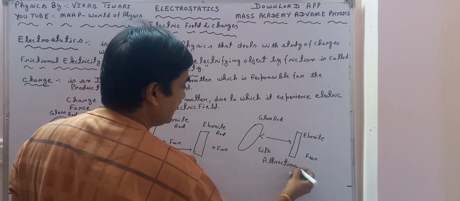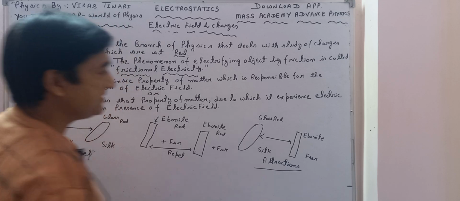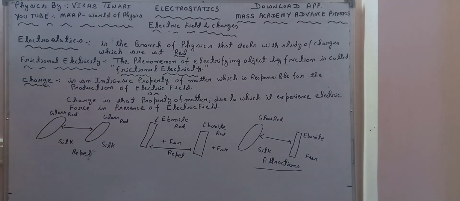What have these experiments suggested? They suggest that there is some intrinsic property of materials like glass, silk, ebonite rod or fur that has been modified, and because of that this process takes place.